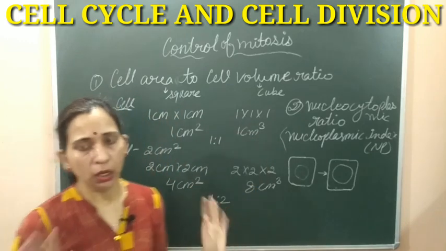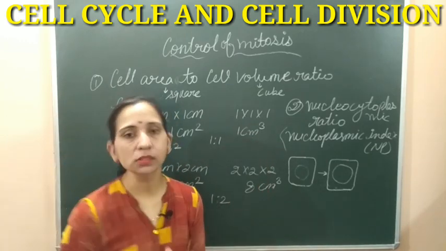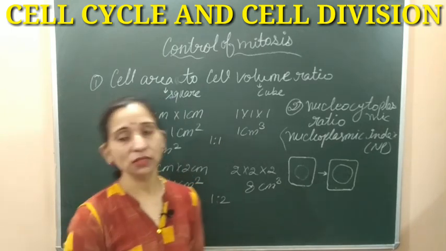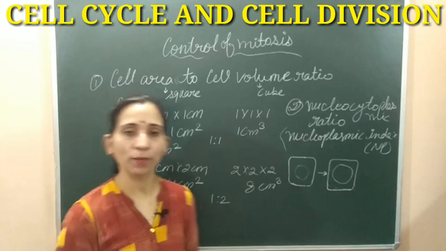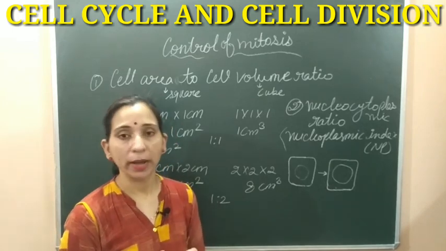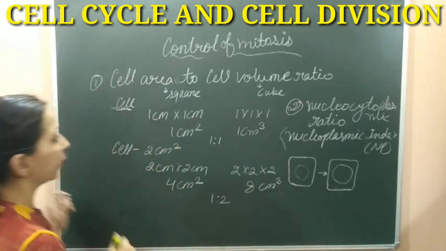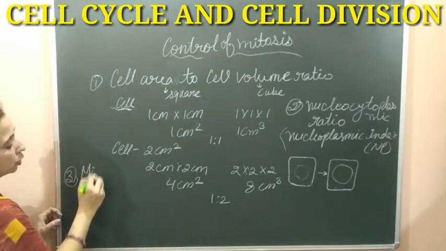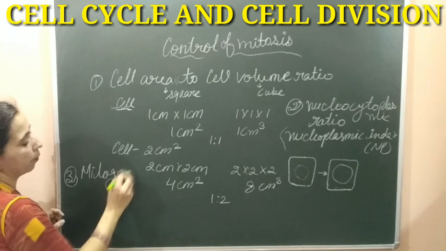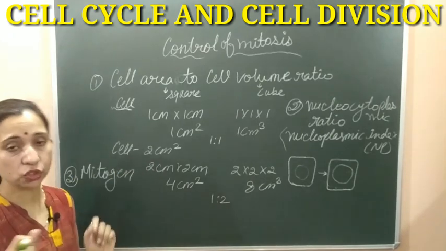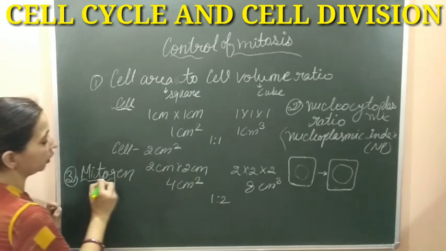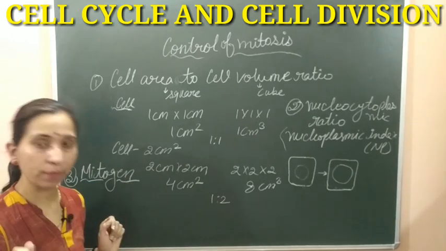Besides these two factors, there are some substances also which stimulate the cell for mitosis, and the substances which stimulate the cell for mitosis are known as mitogens. So we can write the third factor here, the mitogens. What are the mitogens? Mitogens are the substances which stimulate the cell for mitosis. जो सेल को माइटोसिस के लिए स्टिमुलेट करेंगे, these substances are known as mitogens.